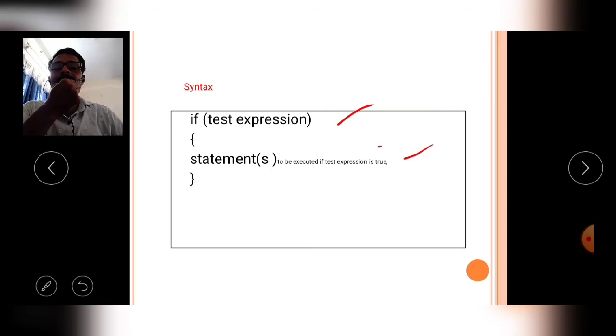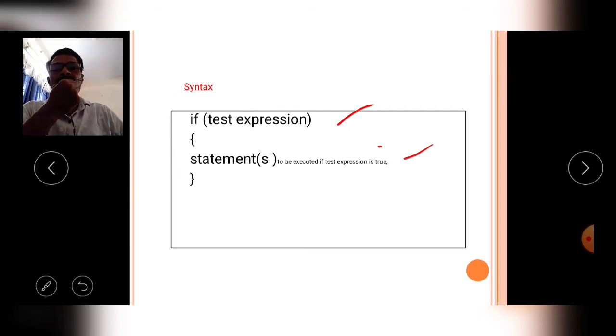Okay, how does it work? If the test condition, the test expression, is true, then the following block or the following statements are executed by the C compiler. If the test expression is false, the following block or the following statements of the if condition are omitted or ignored while executing by the C compiler. Like that, the if statement works in the C language.